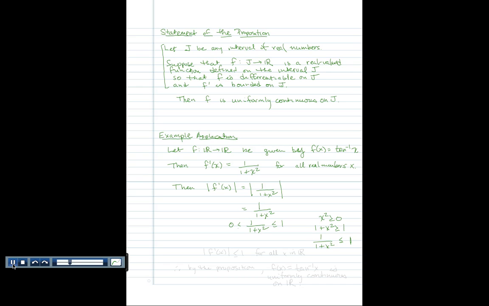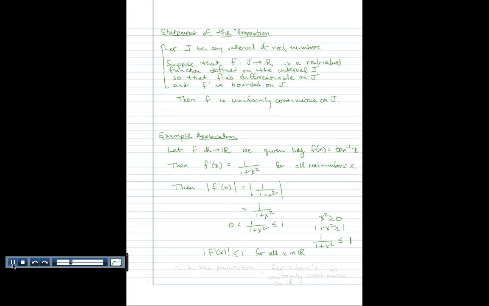Now, after all that, in the end, basically what we've shown is the absolute value of the derivative is less than or equal to 1 for all x in the interval that this function is defined on. This interval is the entire interval of real numbers.